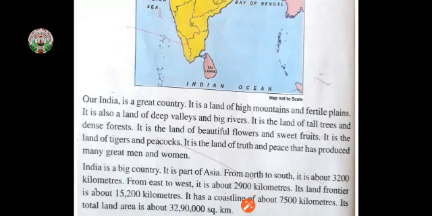It has high mountains and fertile plains. It is a land of beautiful flowers and sweet fruit. It is a land of tigers and peacock.